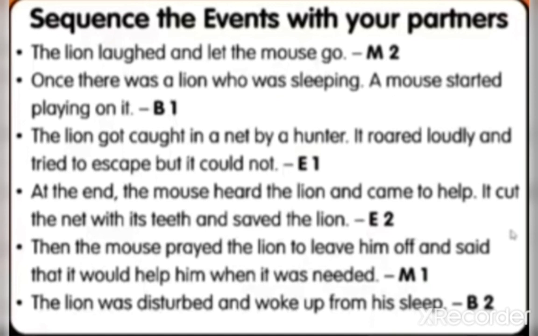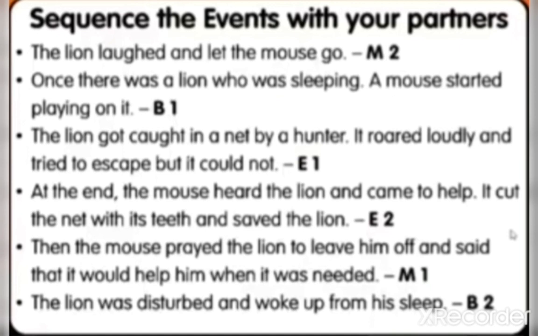B1 means beginning, first sentence. Then where is the B2? The lion was disturbed and woke up from his sleep is the second event. Then next, after that, what happened? Yeah, middle 1. So we have to segregate beginning 2 points, middle 2 points and end 2 points.